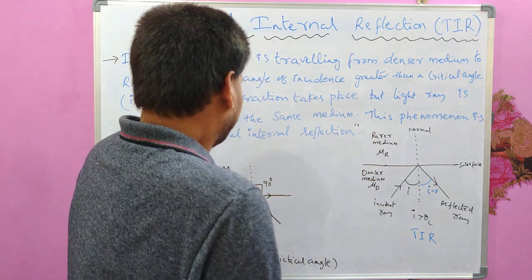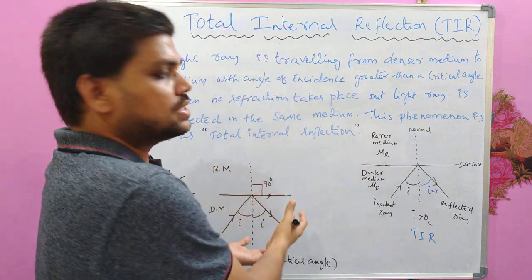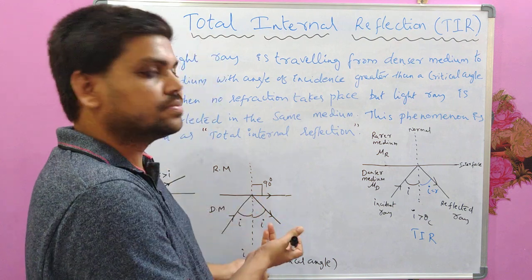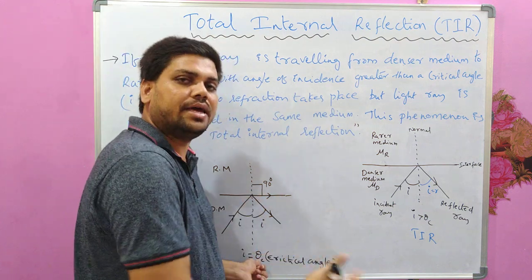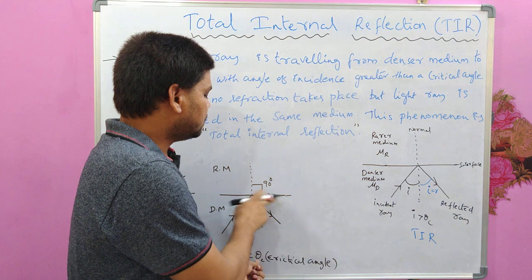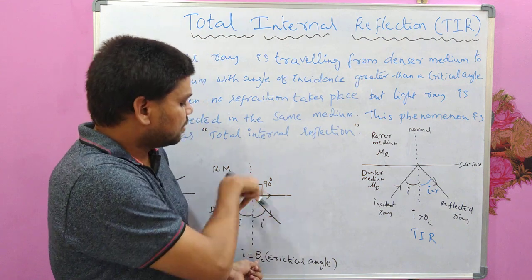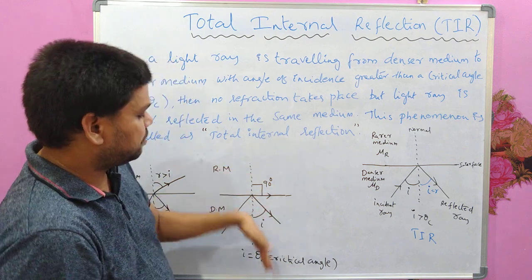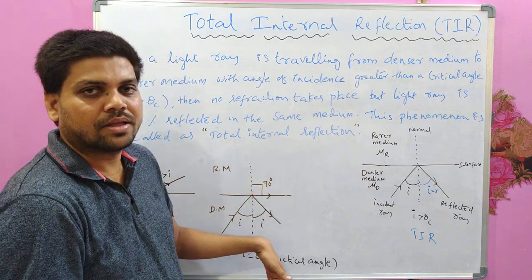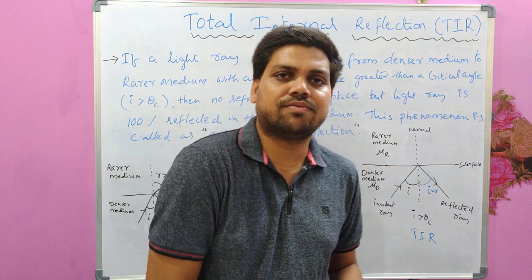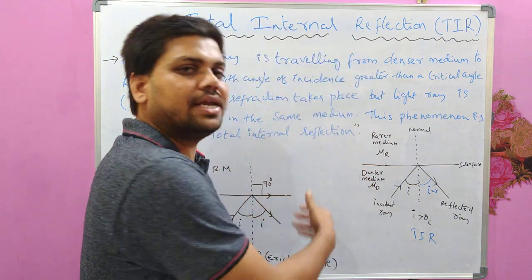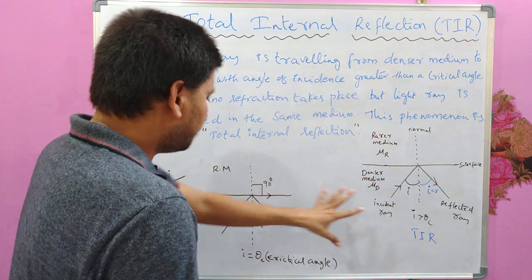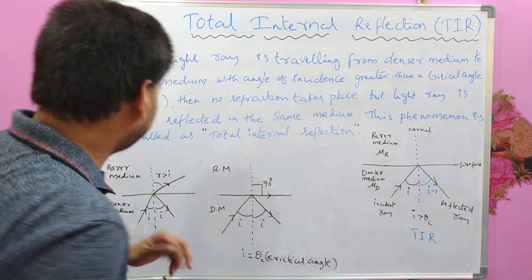Now if we further increase this angle of incidence greater than this, then what would be expected? This refracted ray will be coming towards this same medium. That is actually total internal reflection. I would explain it a little later, but before that, from this picture,